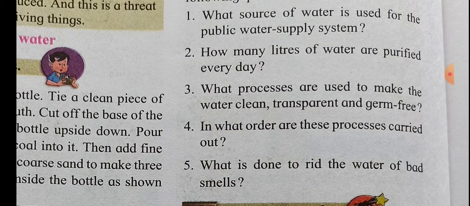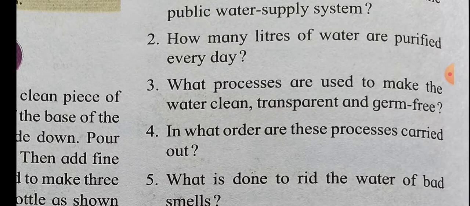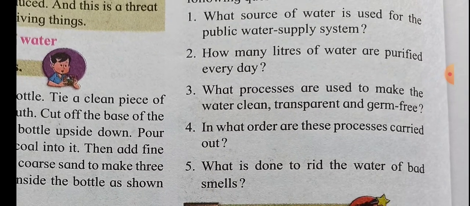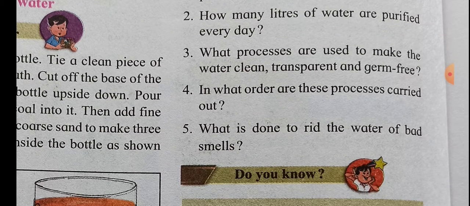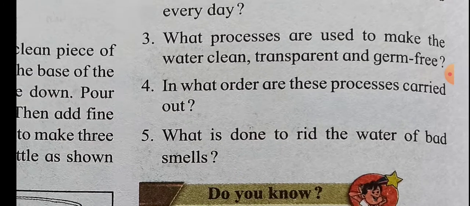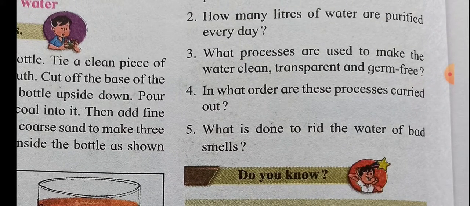What processes are used to make the water clean, transparent, and germ free? That we will see. Generally there is the sedimentation process, decantation process, filtration process, chlorine is added, alum is added, bromination is there, chlorination is there, different processes are there. In what order are these processes carried out? This is a modern method of purification of water. Big machines and devices are there, and water is transferred from one portion to the other. That we will see.